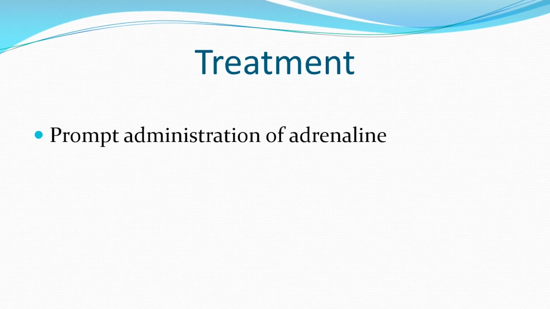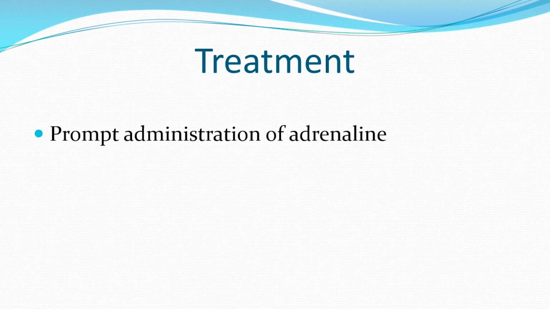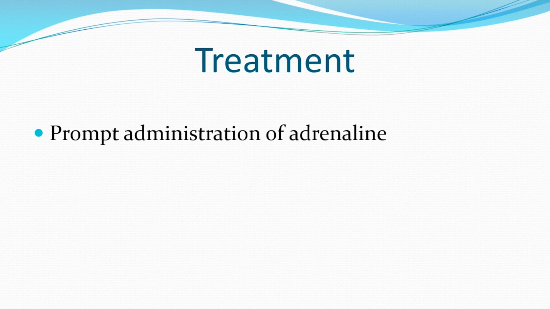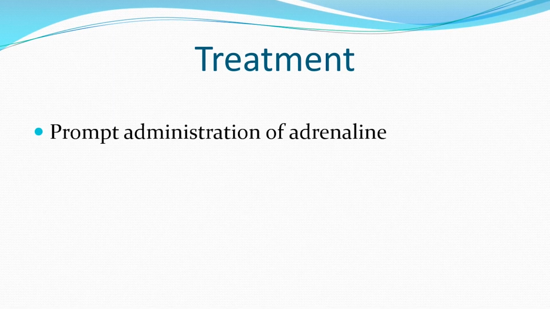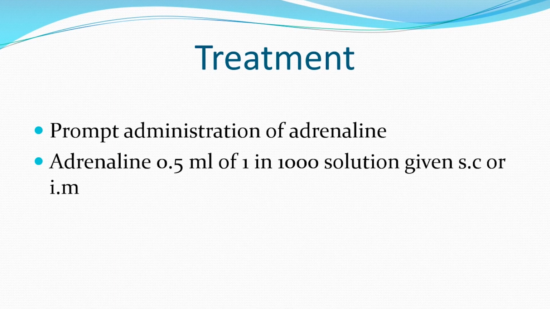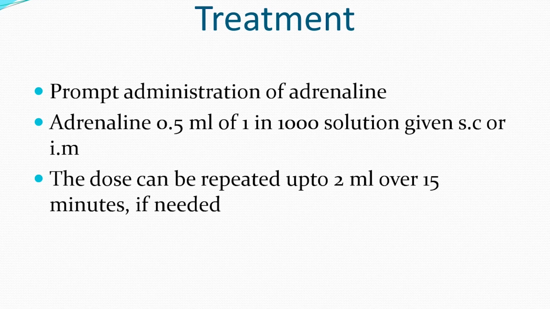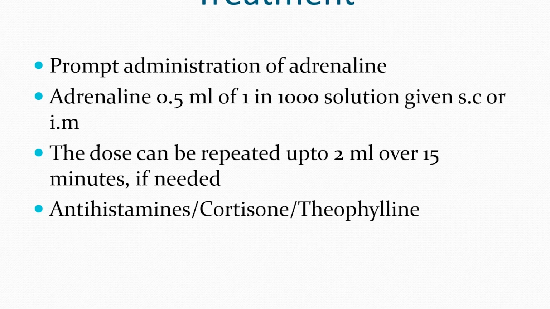So how do you treat this anaphylactic type 1 hypersensitivity reaction? Anaphylaxis, which is a systemic type 1 hypersensitivity reaction, can be fatal. It is acute, happening within a few minutes after exposure to the allergen, and therefore prompt treatment is needed. Administration of adrenaline, which has to be repeated over 15 minutes, is very helpful and is the first modality of treatment, followed by some other drugs which can be tried: antihistamines, cortisone, theophylline, and desensitization can also be done.